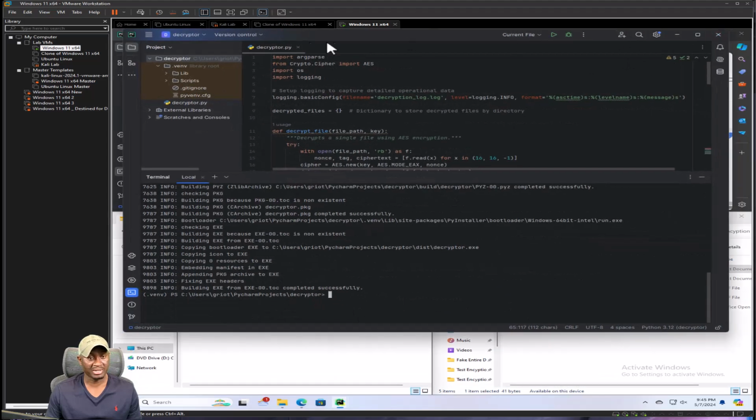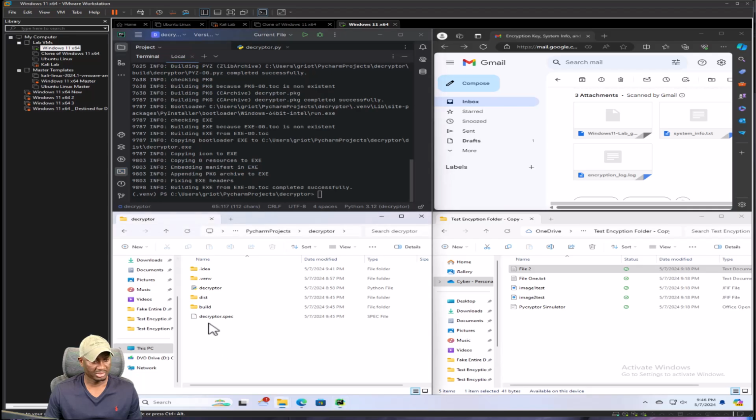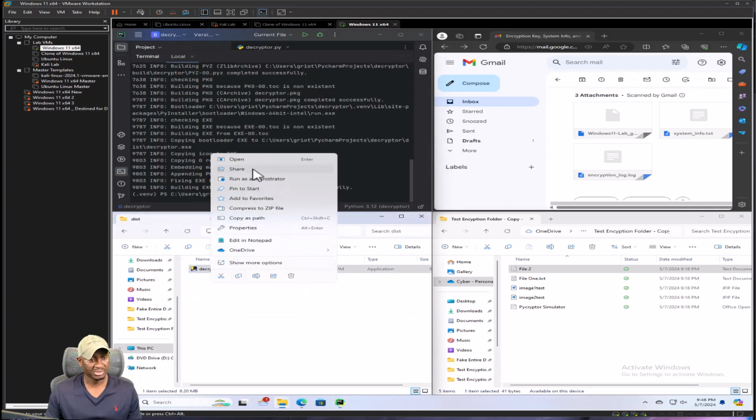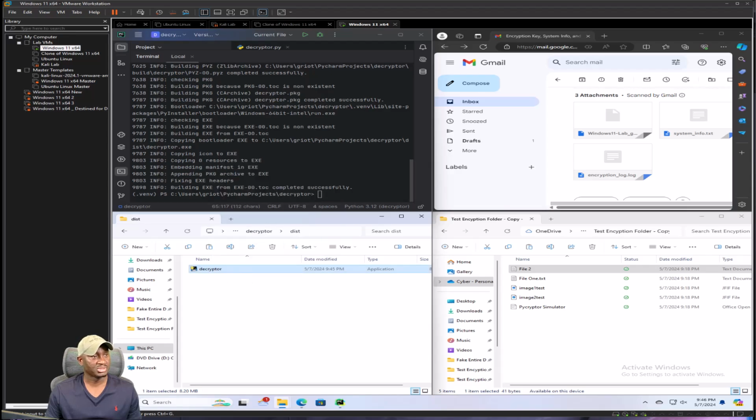So I'm gonna grab that as well too. It should be in the distribution folder. We have Decryptor. I'm gonna copy that as well. We can even leave that here because that's just something we're gonna supposedly send the victim. So I'll copy it though and just paste it somewhere. We'll use it later on.